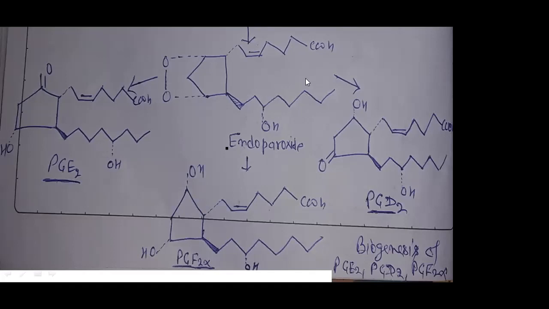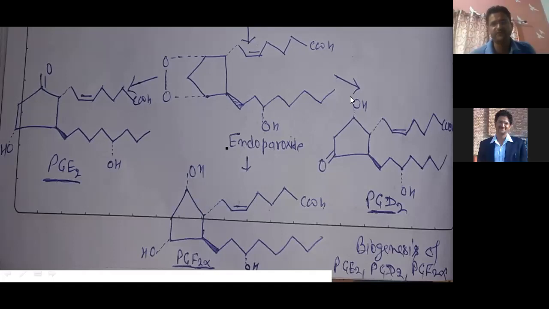So this type of carboxylic acid forms. It is called an endoperoxide. Why is it called endoperoxide? Because endo means inside the ring, the peroxide, O-O. So it is called endoperoxide. Now this endoperoxide converts into different types of prostaglandin.